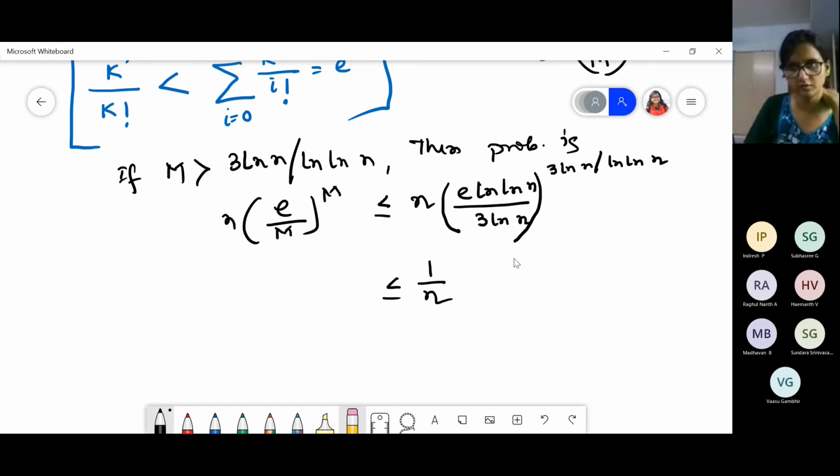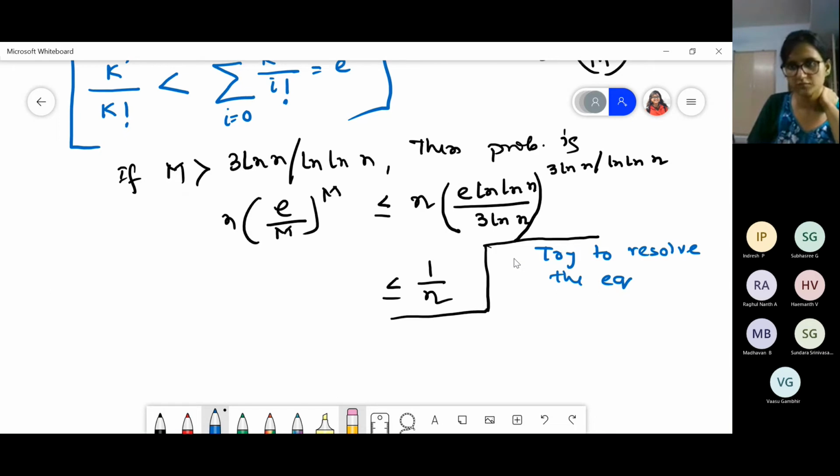I am not going into the way of solving it. It will take some simplification in the form of log n. So you have to resolve it. Then you just try to resolve it without using the book. Then you see whether you can find it. Okay, this is your task, without help of the book.